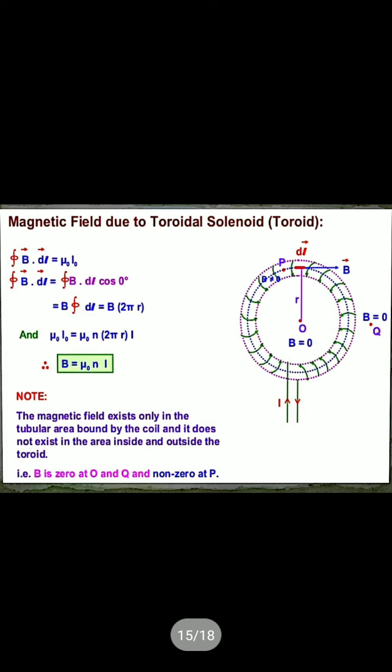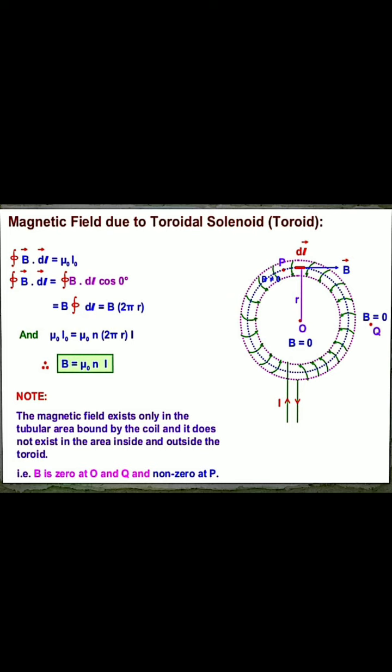Next one is for the toroid. A toroid is a circular form of a solenoid, a toroidal solenoid. A solenoid is a horizontal form. If a solenoid is bent to form a closed ring, it is called a toroid or toroidal solenoid. Alternatively, we can say that it is an anchor ring around which a large number of turns of metallic wire are wound, as shown in the figure.